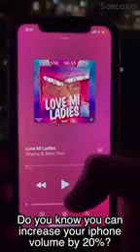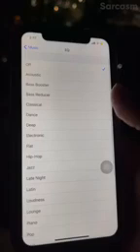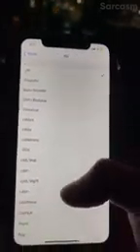Do you know you can increase your iPhone volume by 20%? Yeah, you heard it right. Pause it. Go to settings. Search for music. Here's music. Click on this. Click on EQ. It's off. Click on late night. Go back. Play the same music.